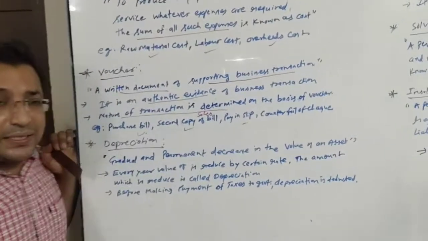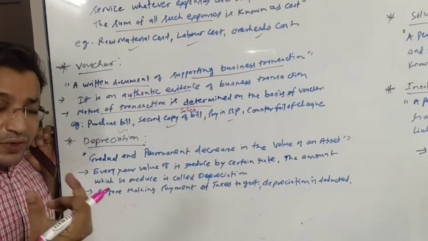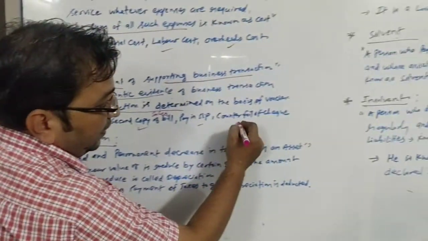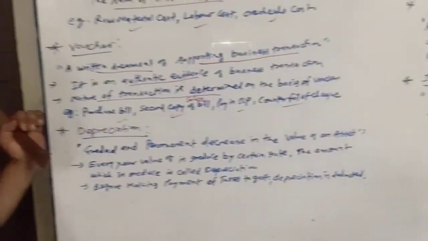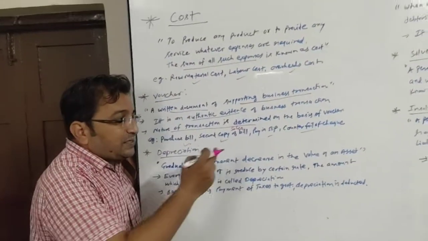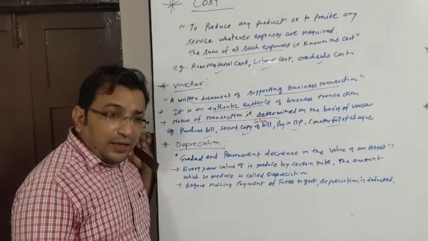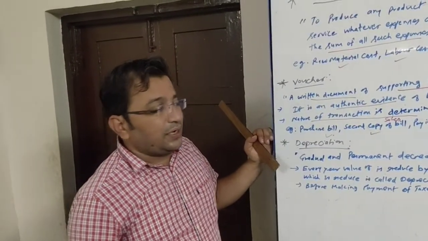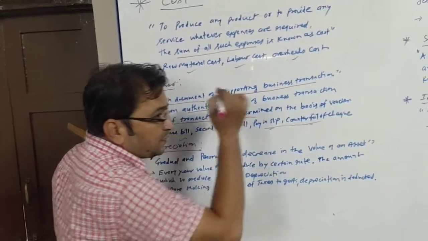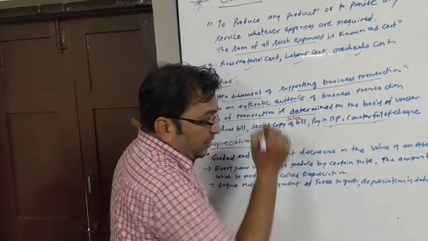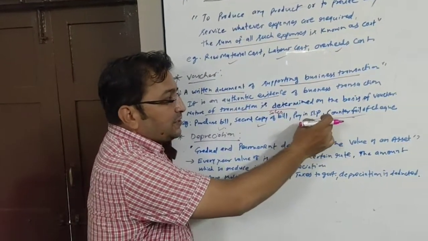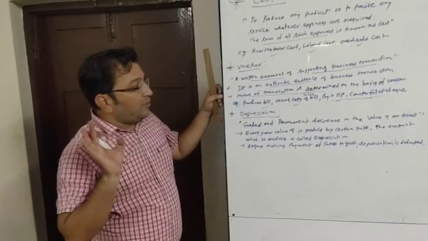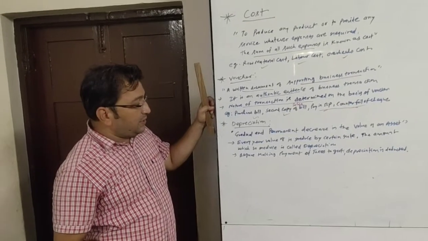Paying slip. It is a slip which we use to deposit money in the bank, whether it is cash or check. Counterfoil of check. When we withdraw money from the bank, its counterfoil is known as a voucher, a proof to us normally. Generally, these proofs are also tallied through passbook or other bank statements. But these become the base for writing accounts. So this is a voucher, a written document supporting any business transaction.